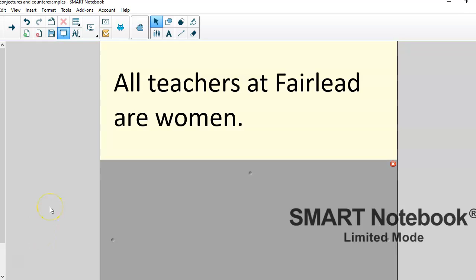Hey guys, what do we think about this statement? This statement says all teachers at Fairlead are women. Is this statement true or false? Yes, you're right. This statement is false.